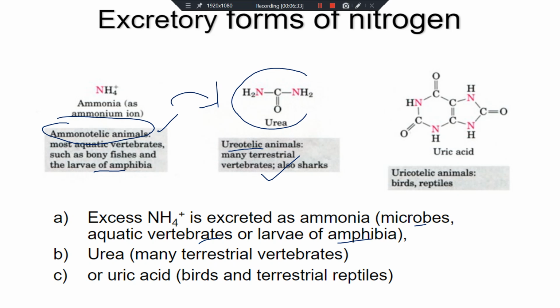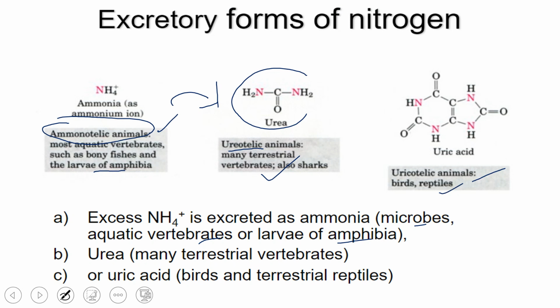And the third is called uricotelic. Those organisms who normally live in water deficient environments excrete their waste product in the form of uric acid, and they are called uricotelic. Birds and reptiles fall in this category. So these are the three different types of waste product. Here we are going to see the urea cycle in detail.